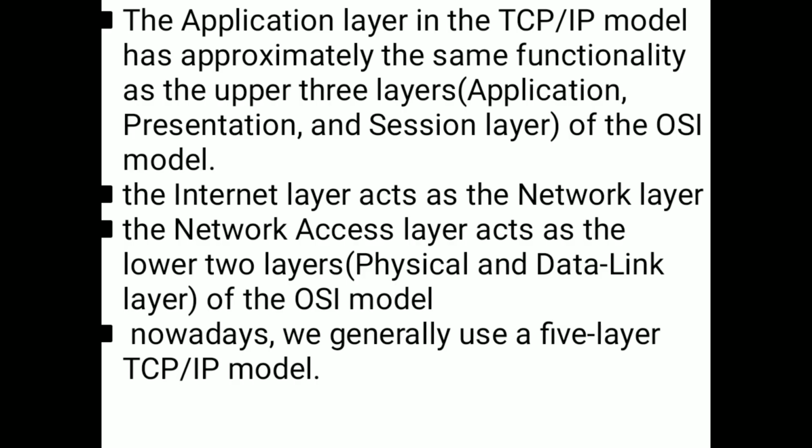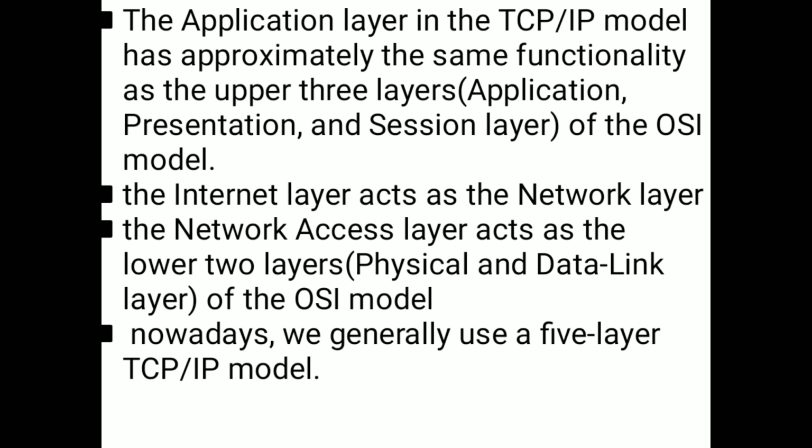The application layer in the TCP/IP model has approximately the same functionality as the upper three layers of the OSI model, that is the application layer, presentation layer, and session layer.